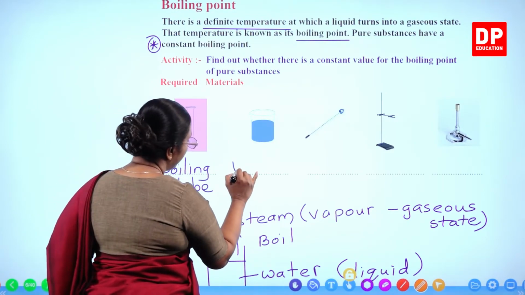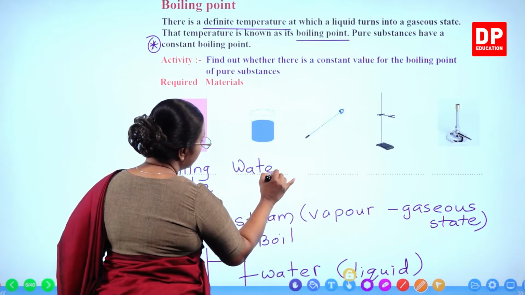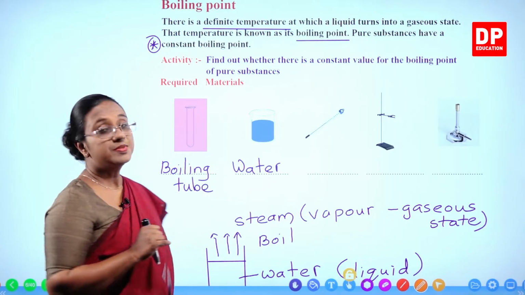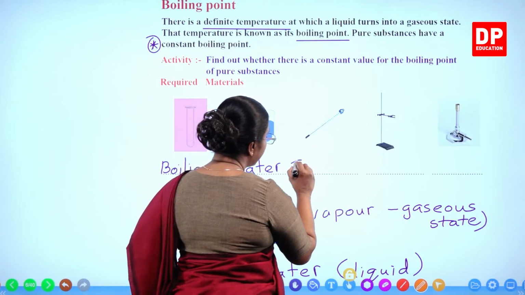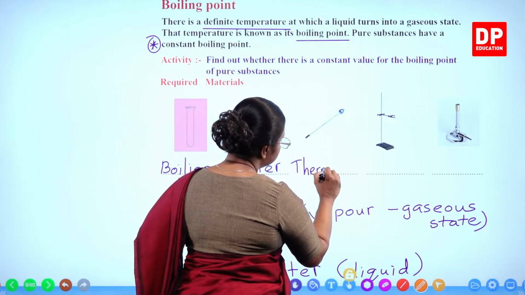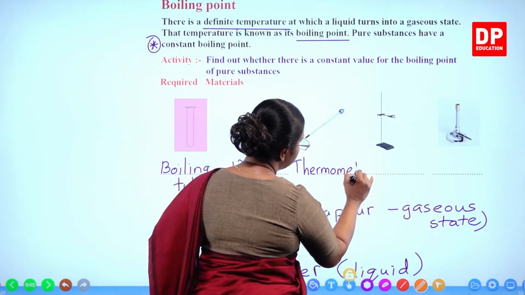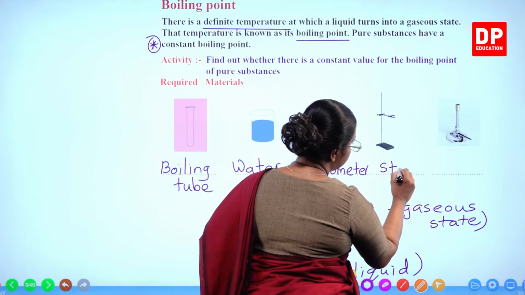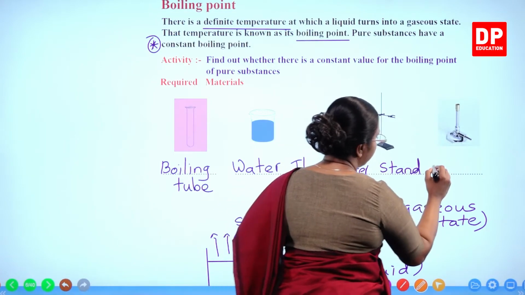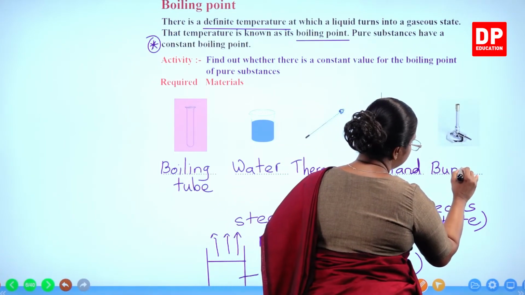Here we need water. We are going to observe the boiling point of water. Then we need a thermometer. Like before, we need a stand and we need a Bunsen burner.